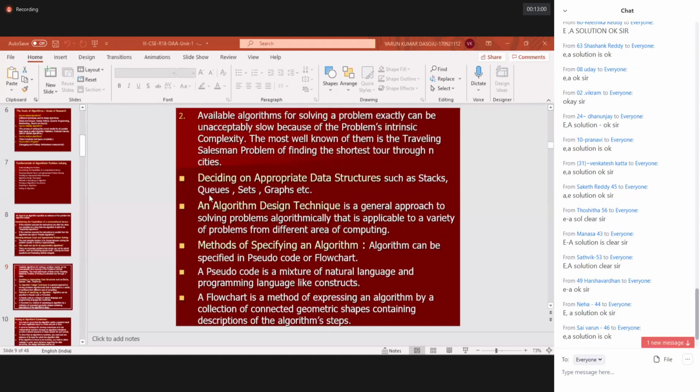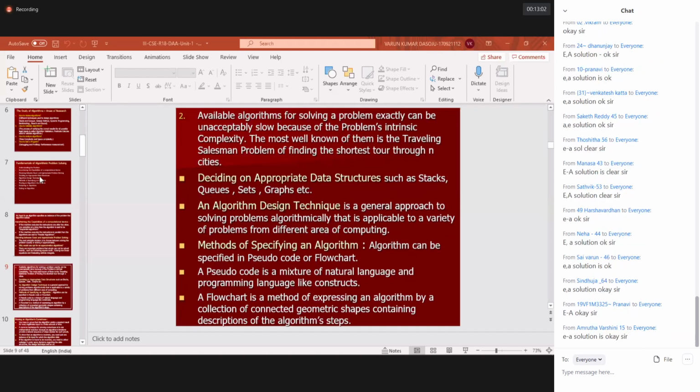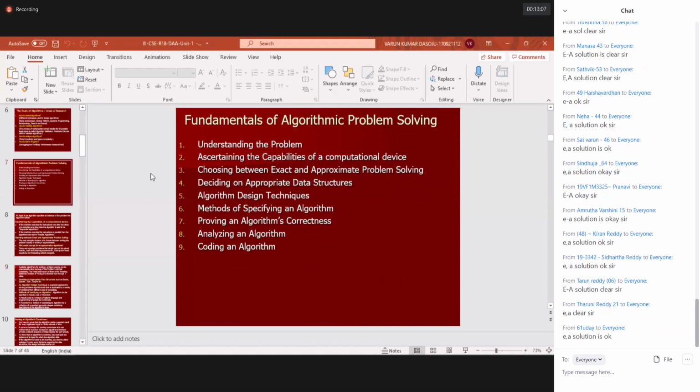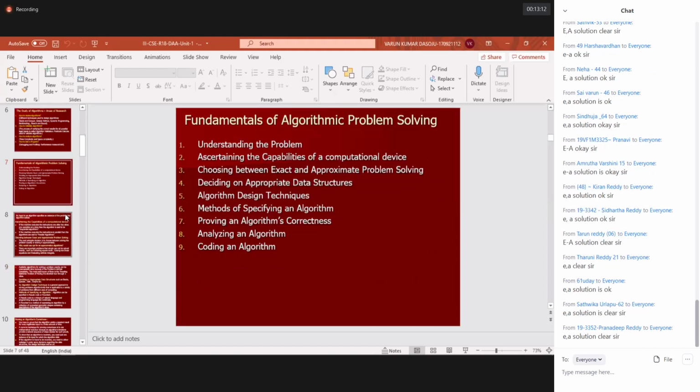Now this is one particular case. Come back to where we are. This is choosing between exact and approximate problem solving. This step number 3 is over. Coming to step number 4, deciding an appropriate data structure.